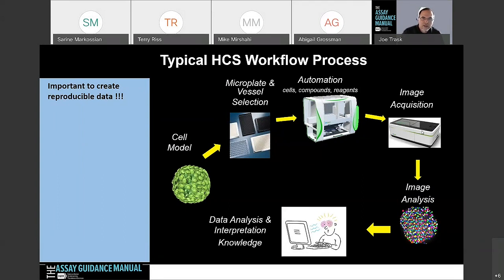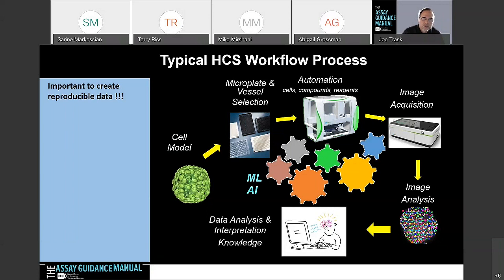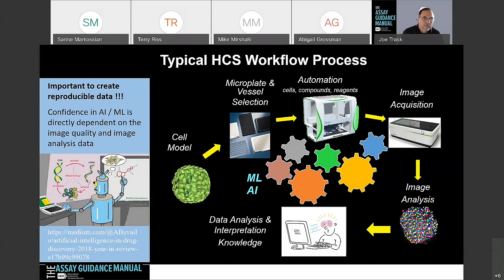I think what's changed in the last 5 years or so is really the addition of using machine learning and AI at all phases of this, but especially in the phases of image analysis and then also for the data analysis interpretation stage. But it's also being used to make better decisions about which compounds I use and what cell lines I may want to use for the process. And it's very important to make sure that we generate good images, because the training sets that are being used for the machine learning and AI algorithms are really dependent on how good those images are.